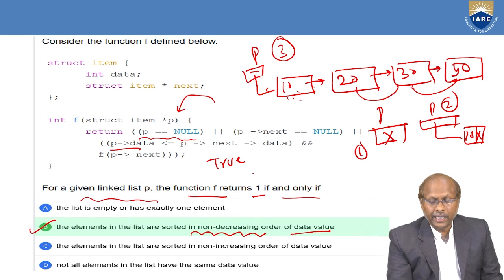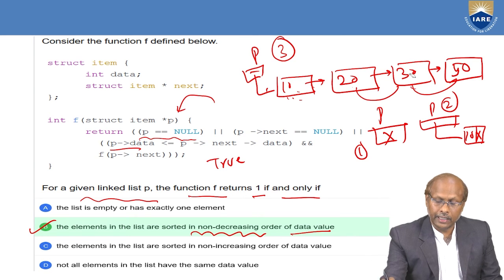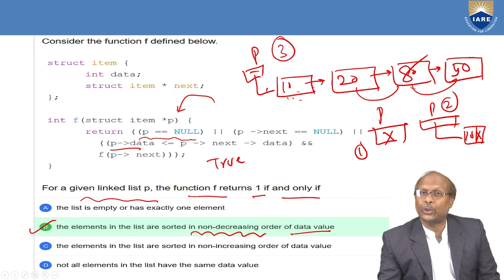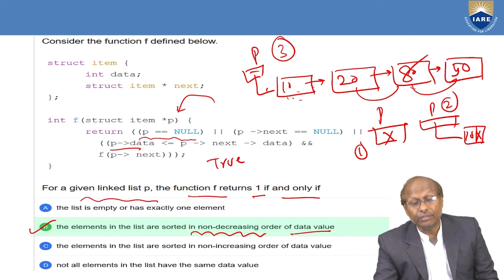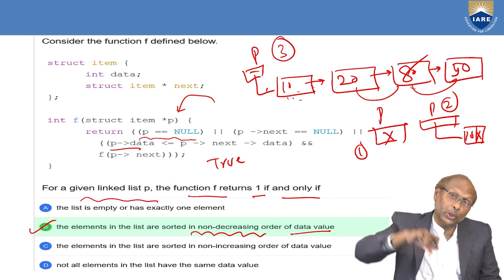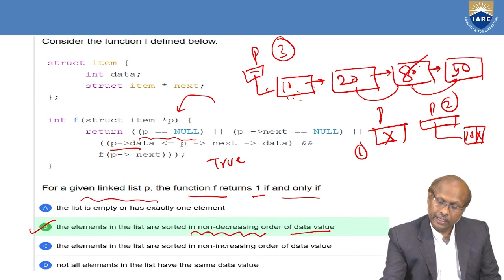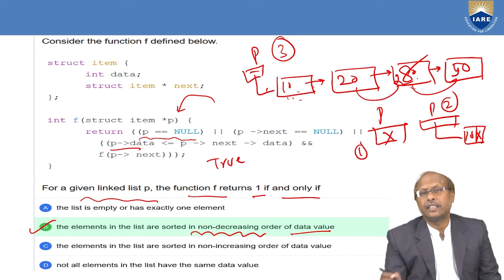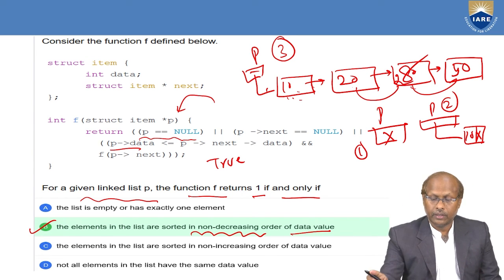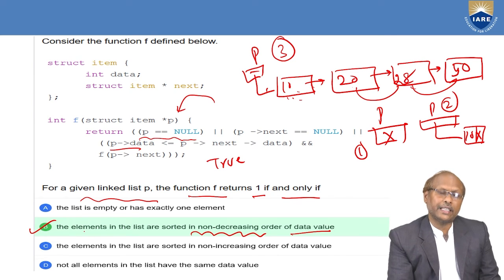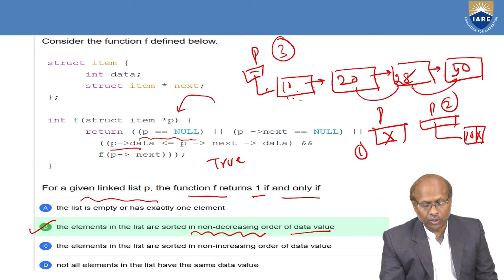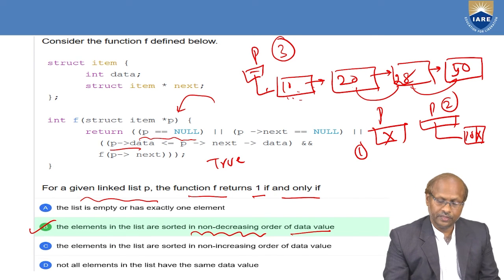If my data is 10, 20, and here instead of 30 I put 8, in that case it will not return true. It will return false. But here the question asks that it has to return true. So it will return true only if the data are in increasing order. For example, I am having 28. Yes. In that case, it will return true. So that means if the data are arranged in sequential order, with non-decreasing order, then return true.